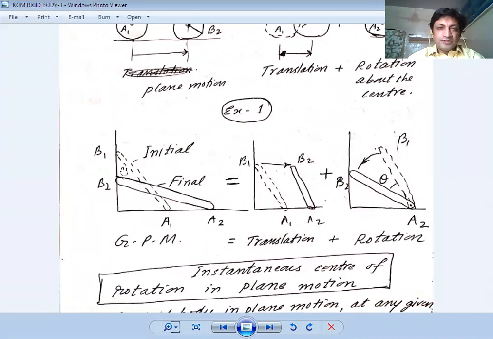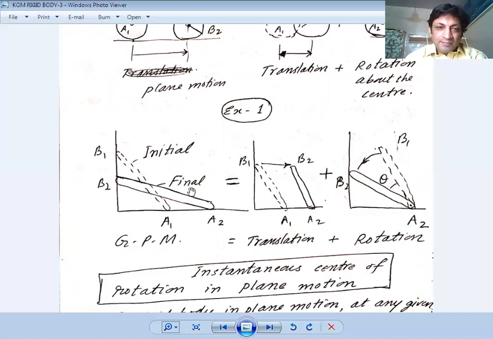Initially this was the position of the bar, but later on when it travels in general plane motion, it travels horizontally as well as vertically. So this is the translational motion, and here it travels through some angular motion, so it is known as rotational motion. Again, the general plane motion of this bar is a combination of translational and rotational motion.